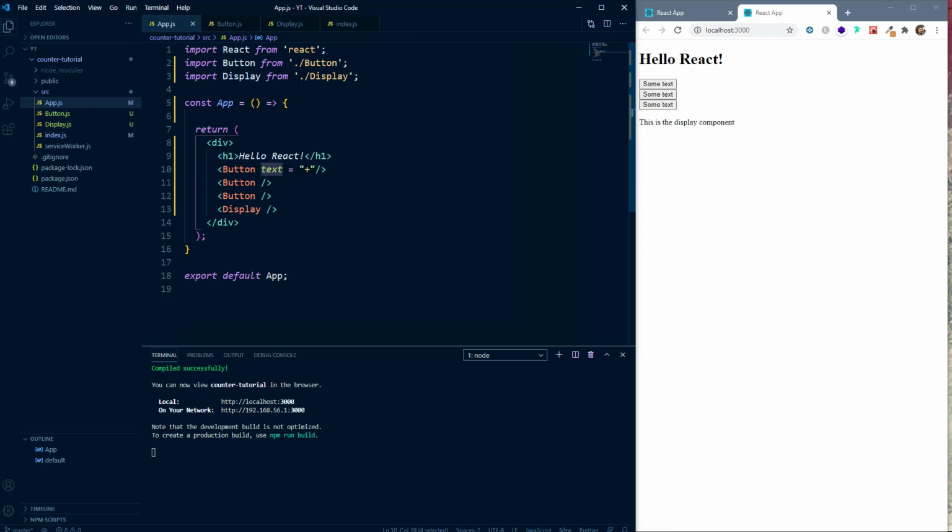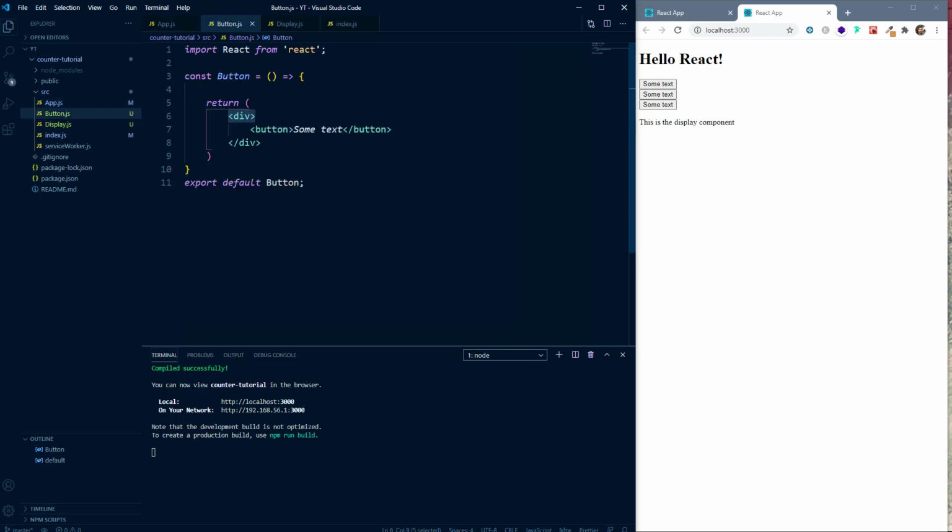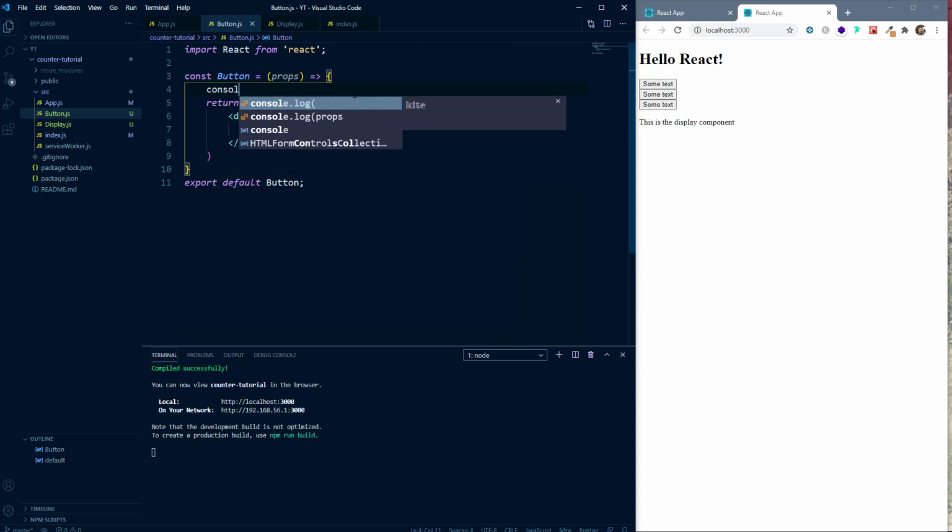Now let's see this props. We'll go to our button.js file, and here inside this button function we'll receive the props. So we'll say props. You can name it whatever you want. Now let's log this onto the console and see what we have.